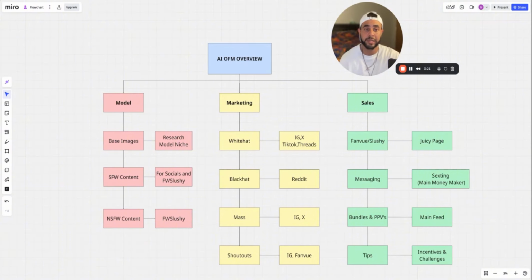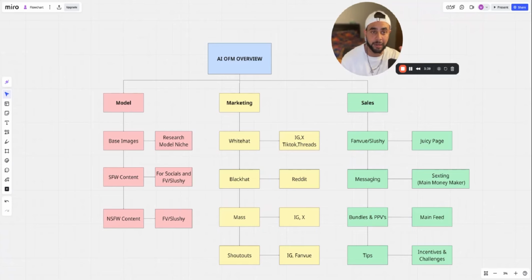What you guys might not know is you can actually get pay to win traffic on Slushy. So for Slushy to get your model onto For You page to basically promote her, same way things with Tinder and dating apps like that, where you can pay to have your profile blasted to a lot of people, you can also have that. So that's pay to win traffic.